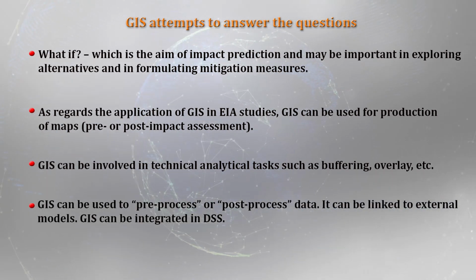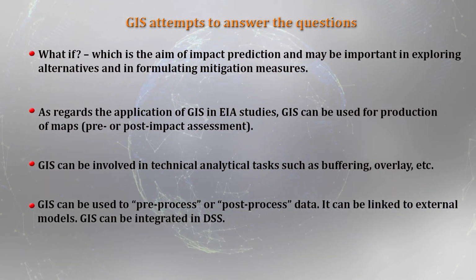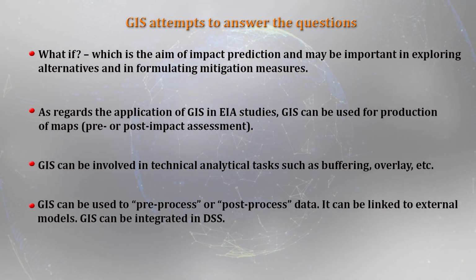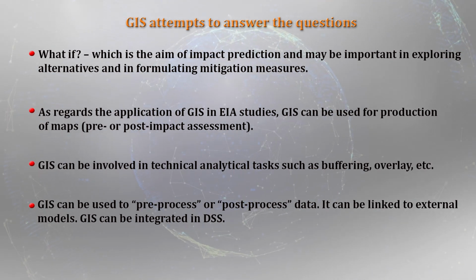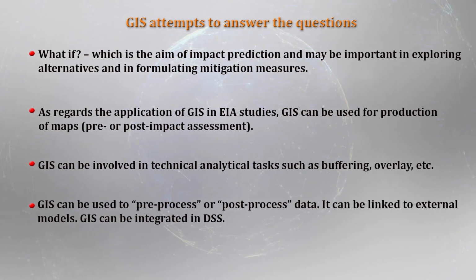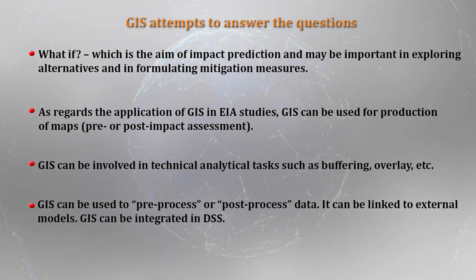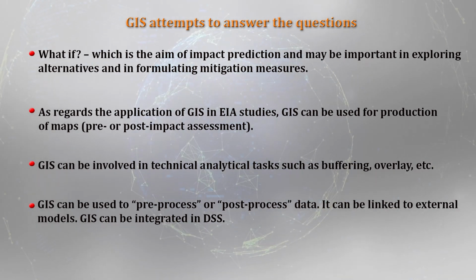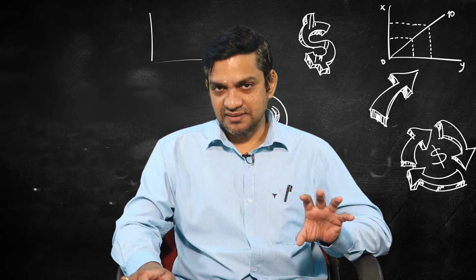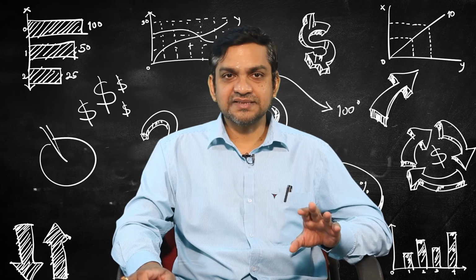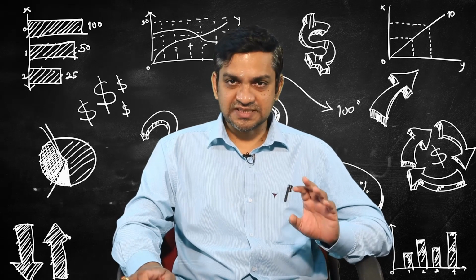And the next two applications, if you look at it, is that GIS can be used to handle pre-processed data or post-processed data. So, in that sense, GIS can be linked with any kind of external models. When I talk about models, it means that GIS can be very much integrated in the decision support system, a kind of expert system. It can be very well built into the decision support system. So, GIS has a lot of applications as far as environmental impact assessment is concerned.